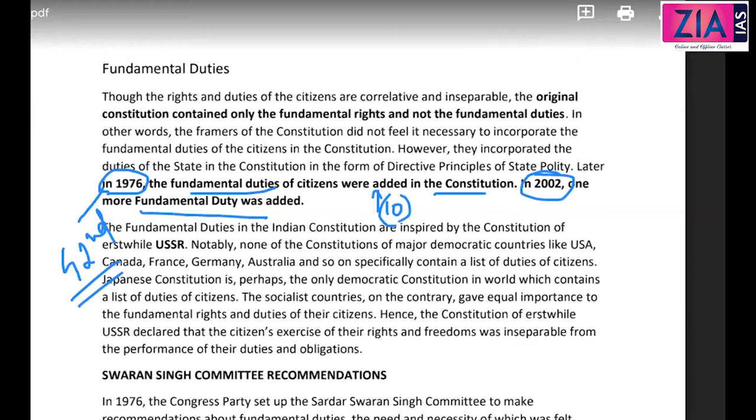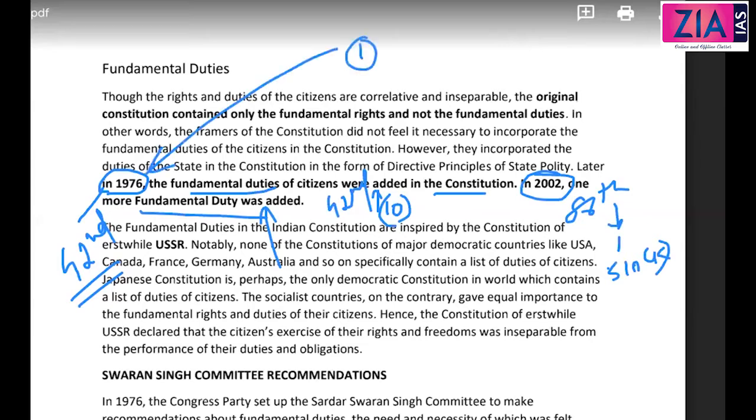It is not there here. Here it was 10 in the beginning in the 42nd Amendment Act. But now in 2002, the 86th Amendment, one more was added. That is 51A clause K. Okay. So how many articles are there under Part 4A? Only one article. What is that? 51A.